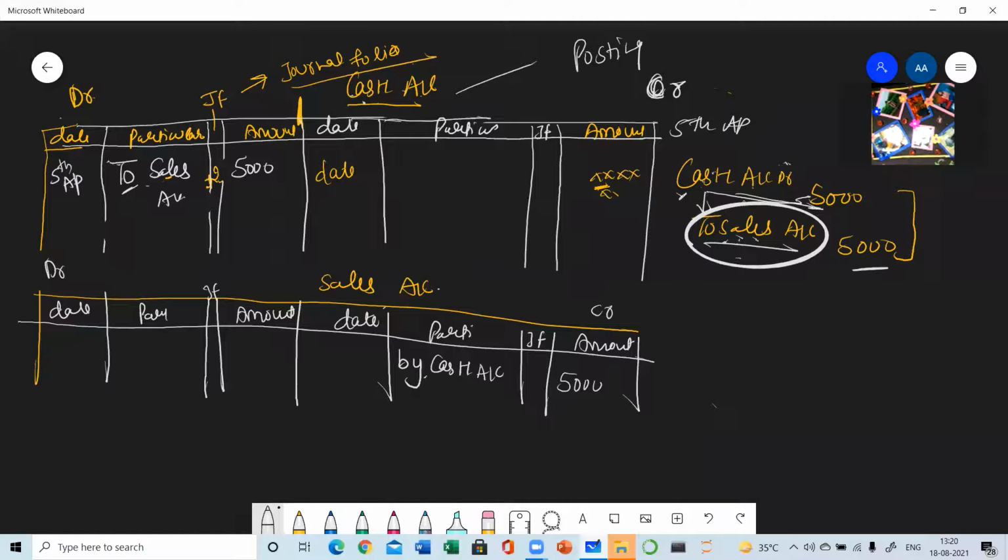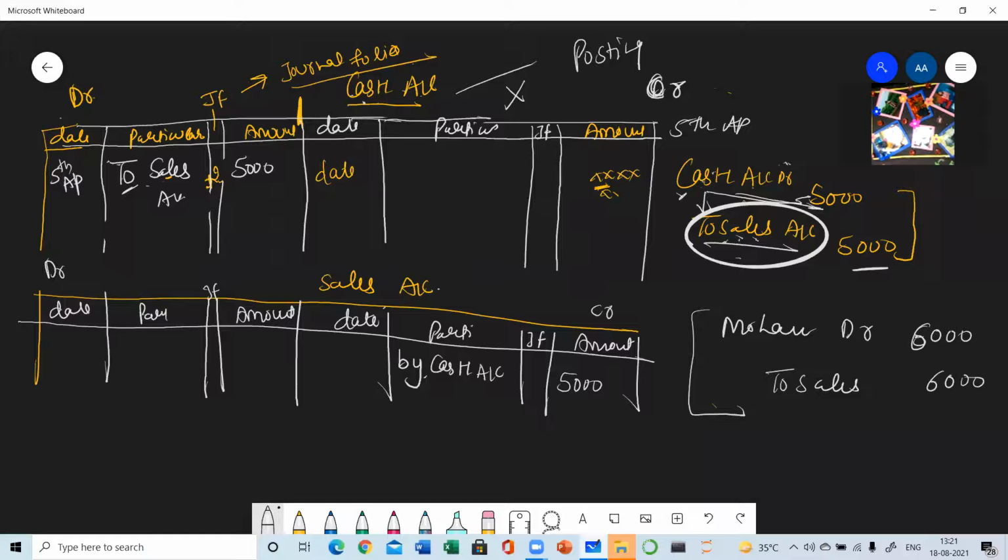Clear? I am taking one more example. Suppose now again you have sold goods, but this time on credit. So suppose you have sold goods to Mohan on credit. So Mohan debit to sales. This will be the journal entry. Suppose you have sold goods for 6,000. Now, in this transaction, you can see there is no involvement of cash, so there will be no posting in the cash account.